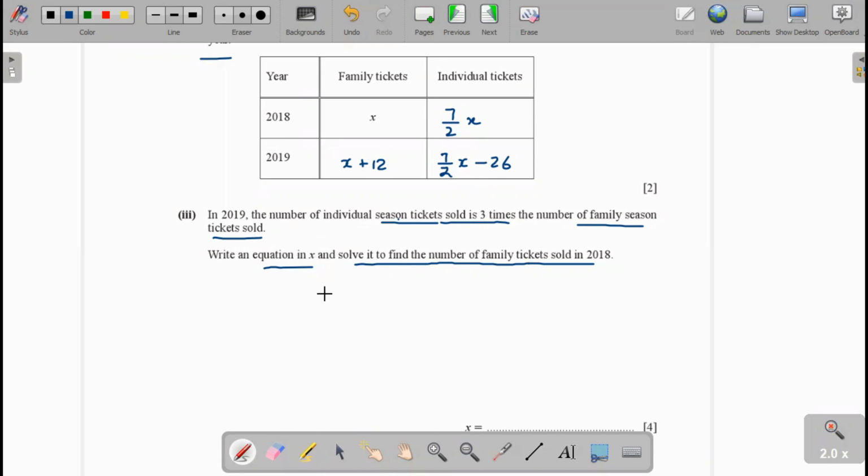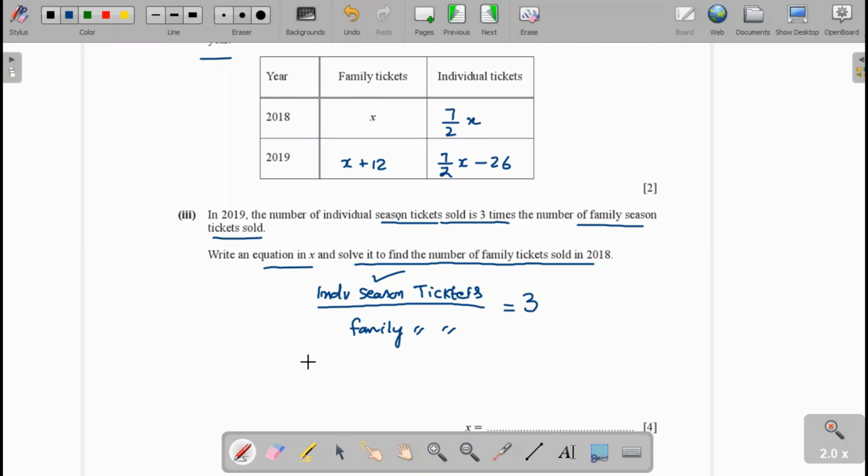It means individual divided by family is 3, because individual is 3 times the family ticket.